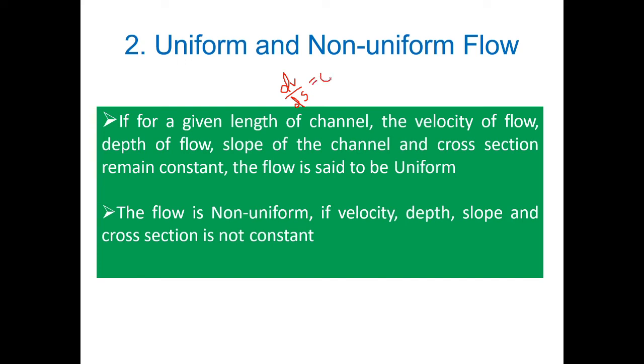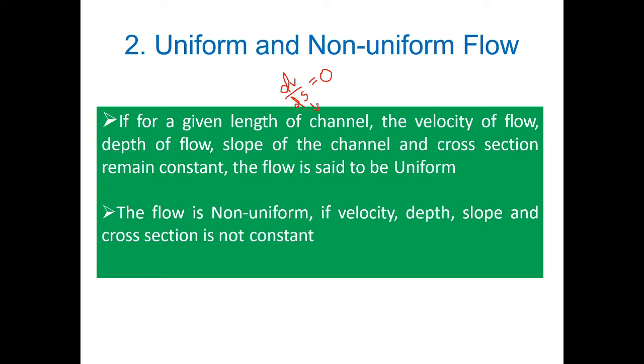Here S means space coordinate or location. This will be the same at every point.